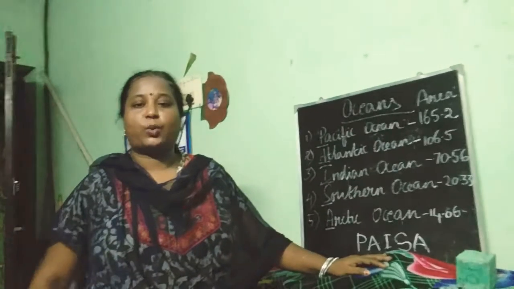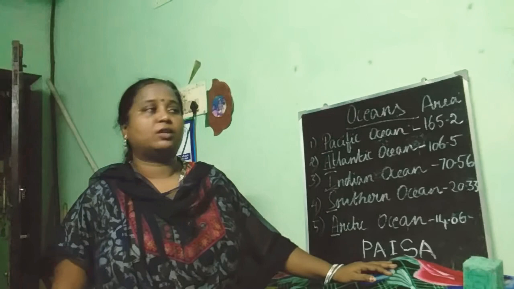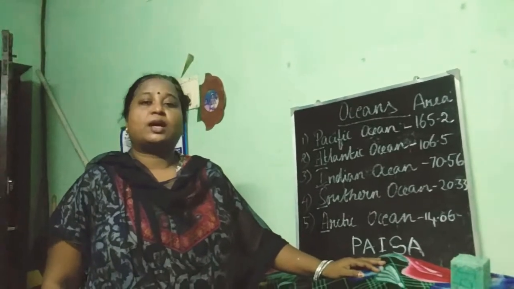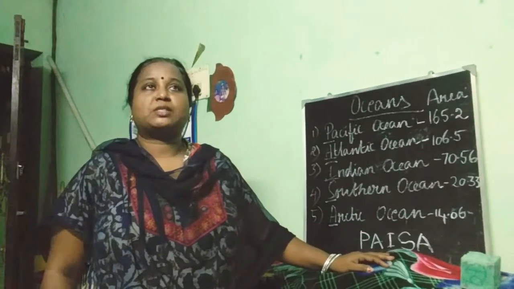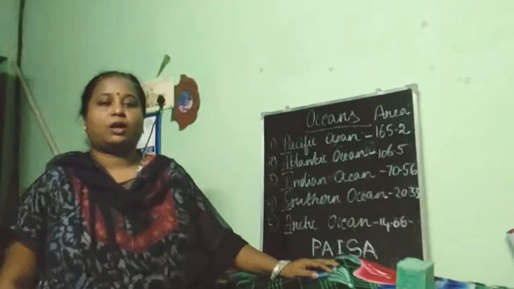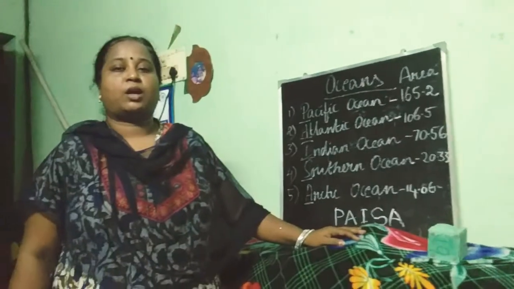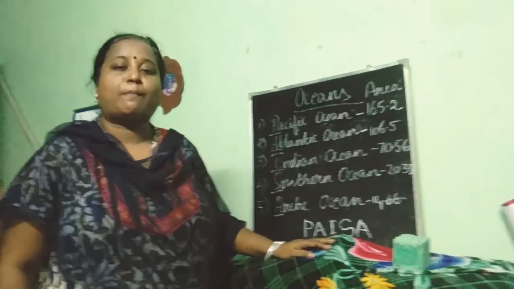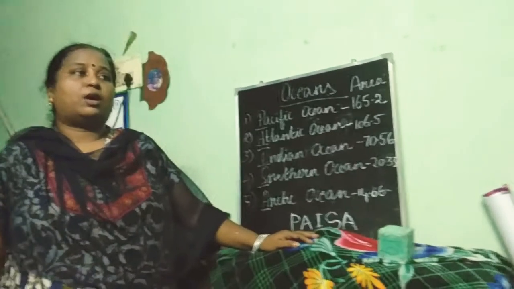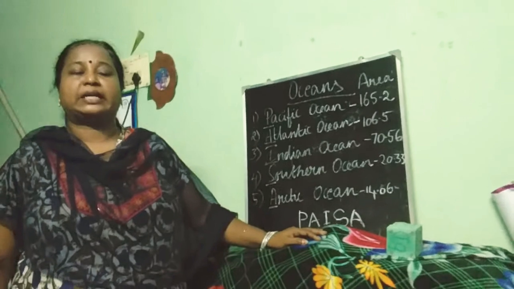Let us ask a few questions so that I will understand how much you understood about this session. Which is the largest and deepest ocean? Yes, very good. It is Pacific Ocean.